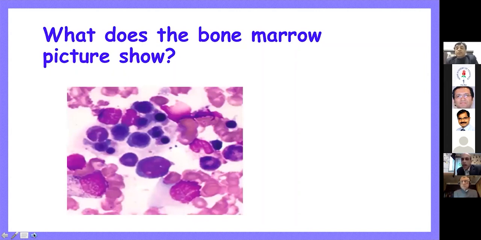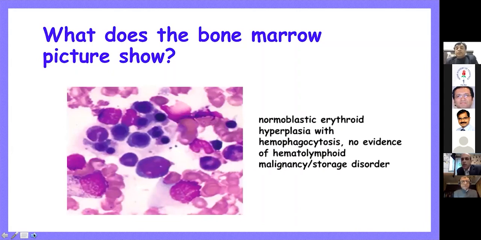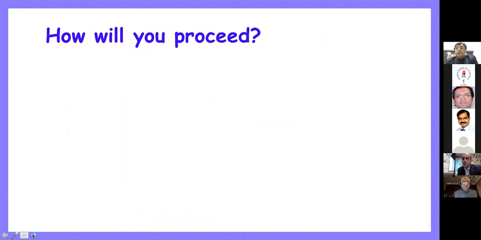But for the sake of time, I'll move on and say that this is extensive hemophagocytosis, where we can see one monocyte macrophage group of cells chewing up red cells, platelets, and white cells. That is what probably is triggering the whole disease process. There was no evidence of malignancy or any storage disorder. So in such a situation, where you have a baby with organomegaly and hemophagocytosis on the marrow, how do we proceed?